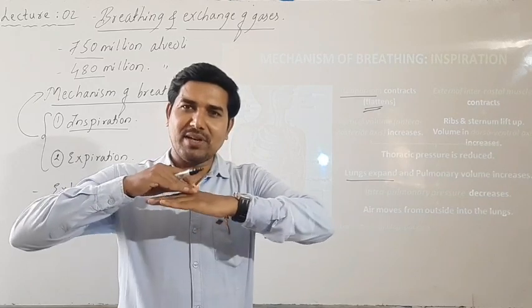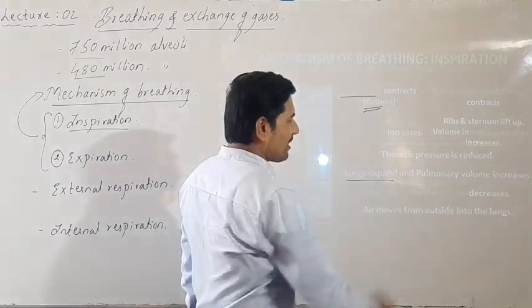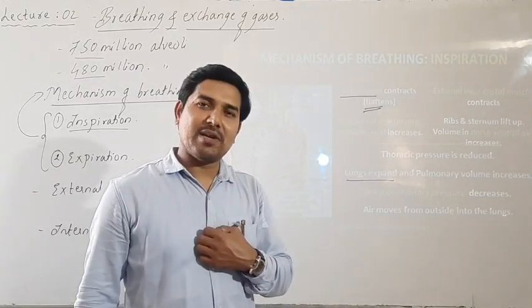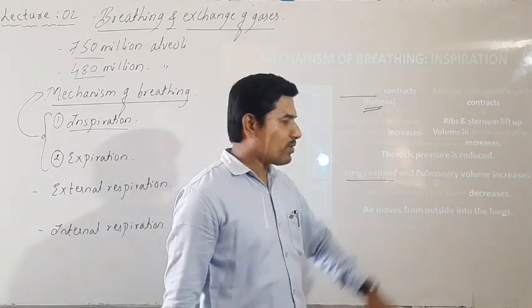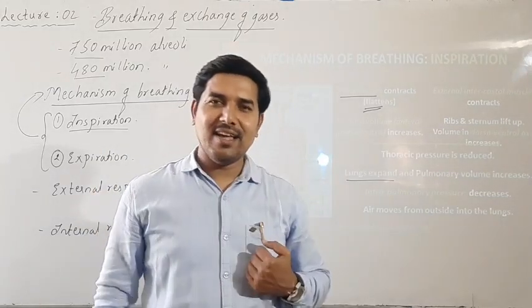This dome shaped diaphragm gets flattened. Then intrapulmonary pressure decreases. That means when we take in air, the intrapulmonary pressure will decrease. Then air moves from outside into the lungs. From the exterior medium, air will enter inside the lungs.